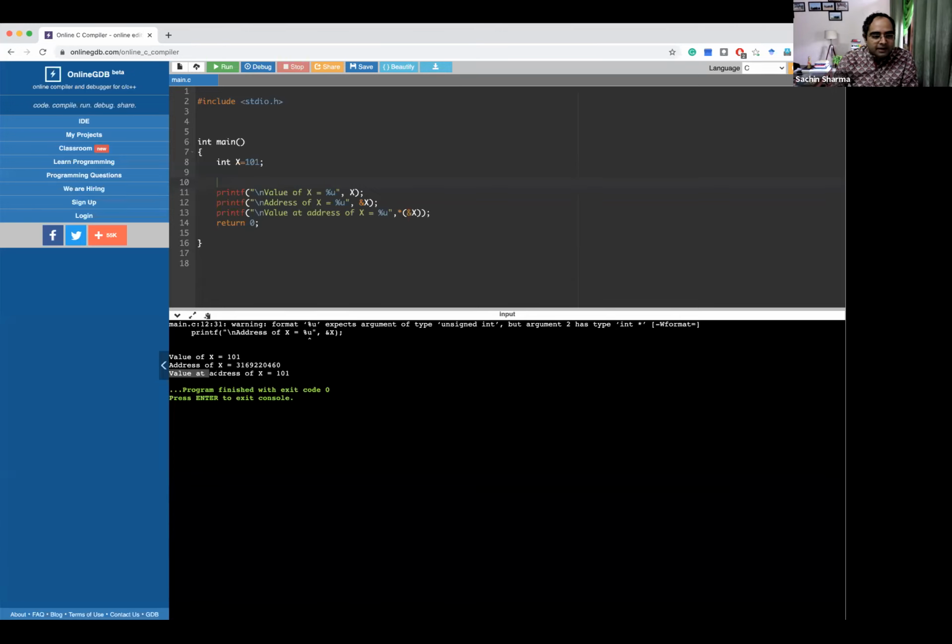Now again, the value of x can also be printed using this statement, as you can see, 101. So this concept of pointer is clear: a pointer is a variable which stores the address of another variable. We can access information in memory in two ways: one is the variable itself, and the other is using pointers. Now we come back and go a little deeper into our understanding of pointers.